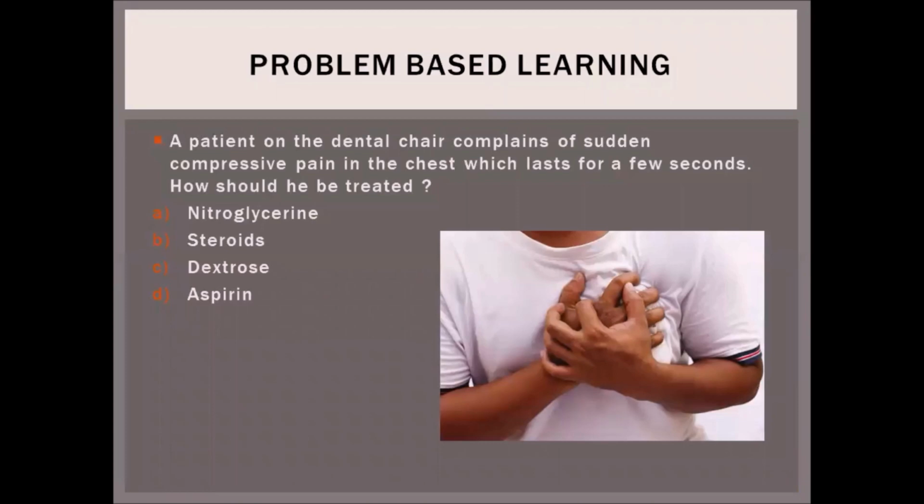Problem-based learning. A patient on the dental chair complains of sudden compressive pain in the chest, which lasts for a few seconds. How should he be treated? A. Nitroglycerine. B. Steroid. C. Dextrose. Or D. Aspirin.